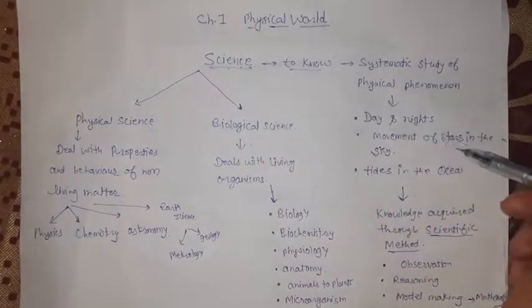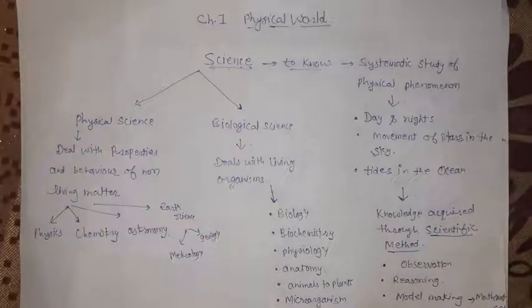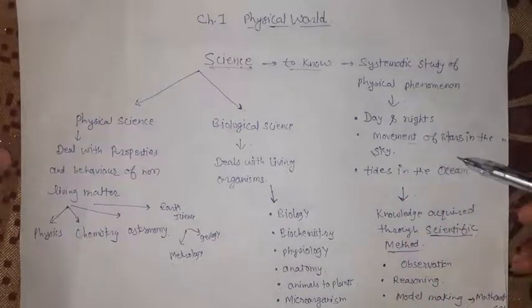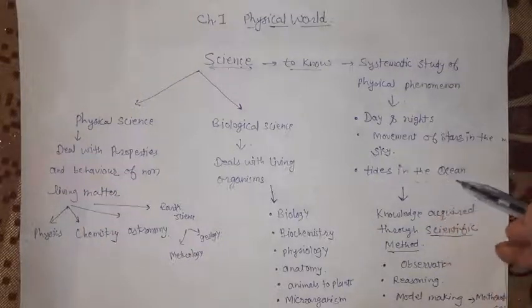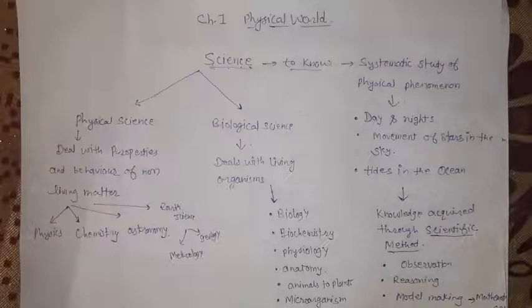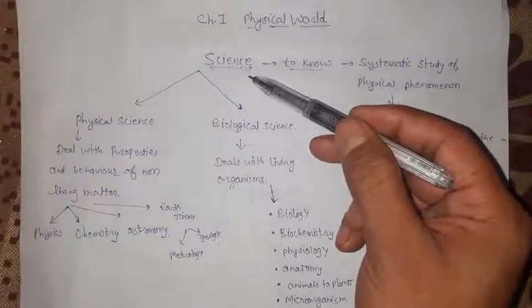Similarly, the movement of stars in the sky. All of us already know about the rotation of the earth about its own axis, as well as its revolution around the sun. Due to that there is movement of stars. So there we start to explore it, and we get our answers. Now the next thing is tides in the ocean. We know that twice in a day we get tides in the ocean. What is the cause of that? Therefore we want to know about it, and we have used science.